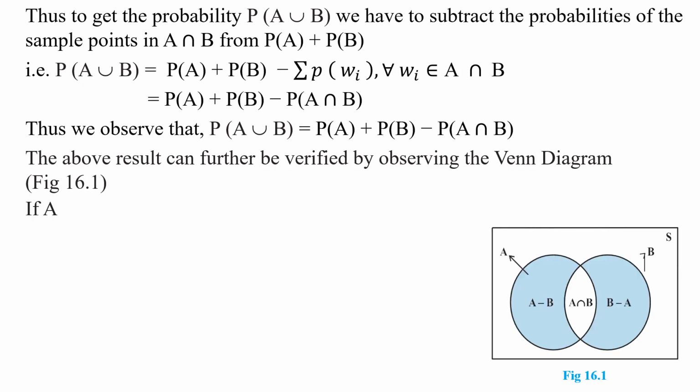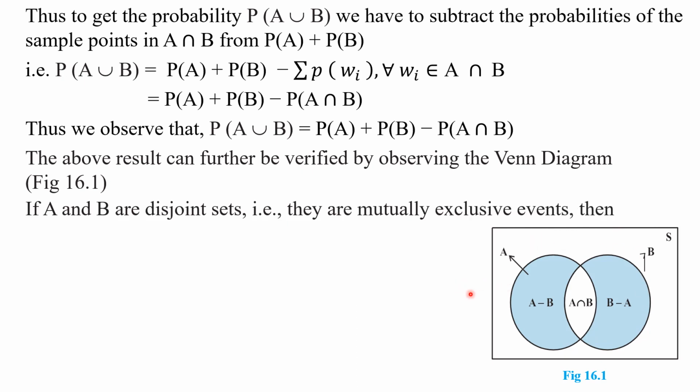See, in this Venn diagram, here we are using the set theory knowledge. Here A and B are two disjoint sets. Okay, my dear children, means they are mutually exclusive events. Then A intersection B is equal to phi. Okay, my children, if the two sets are disjoint sets, then A intersection B is equal to phi.